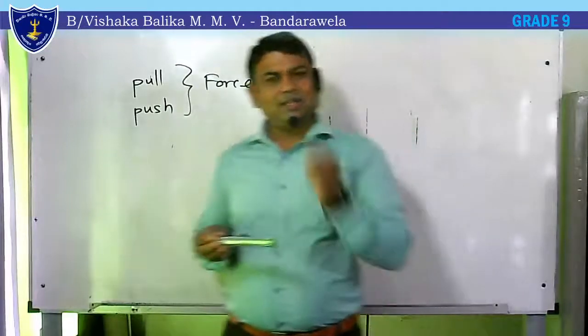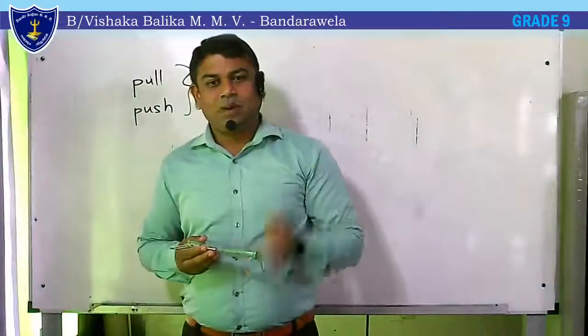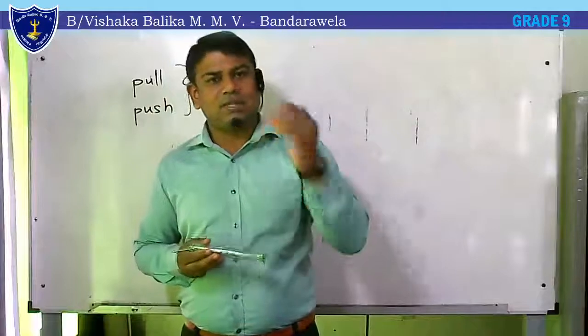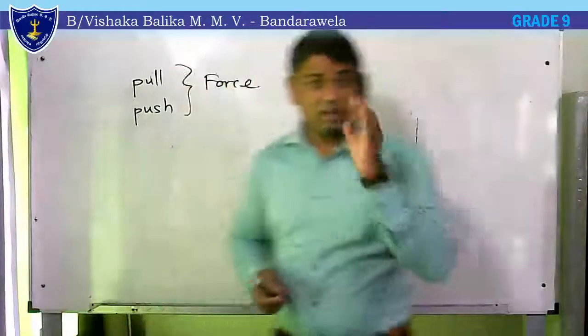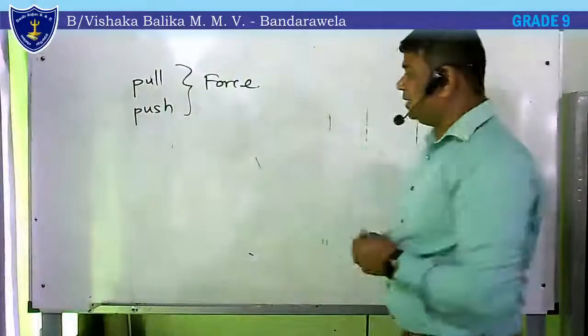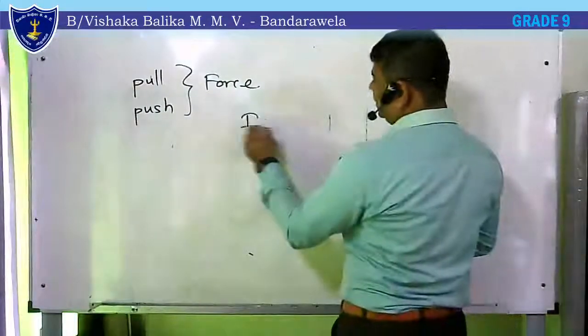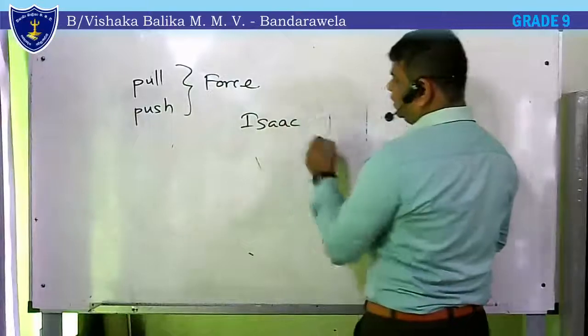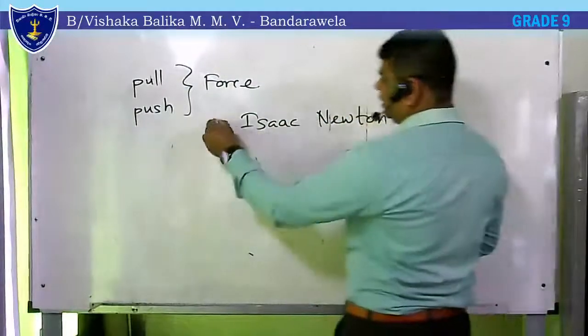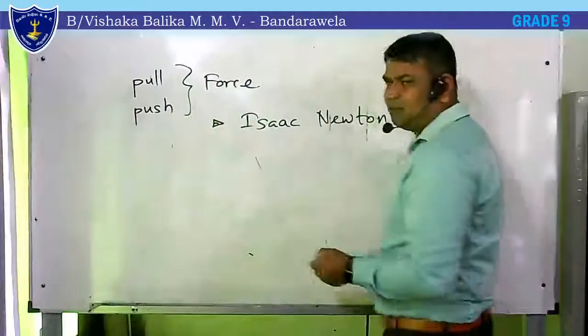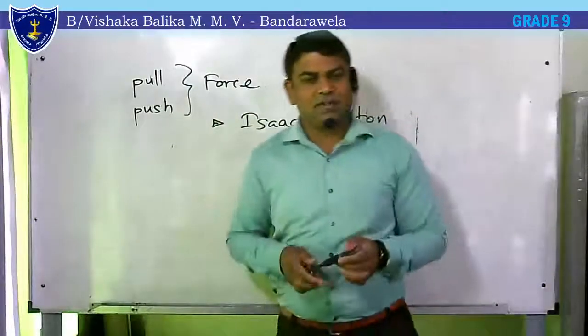We also call this Newton's balance. Why do we call this Newton's balance? There is a respectable person, a great scientist, Sir Isaac Newton. He was the first one to reveal this type of concept to the world.